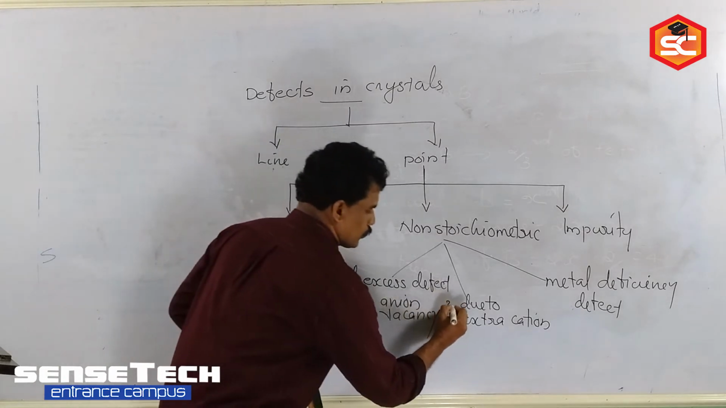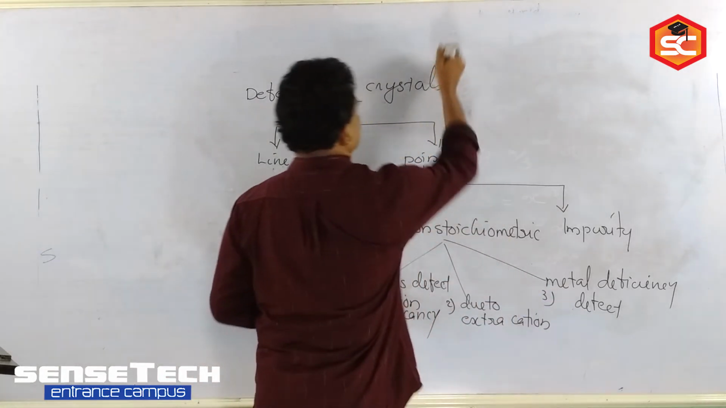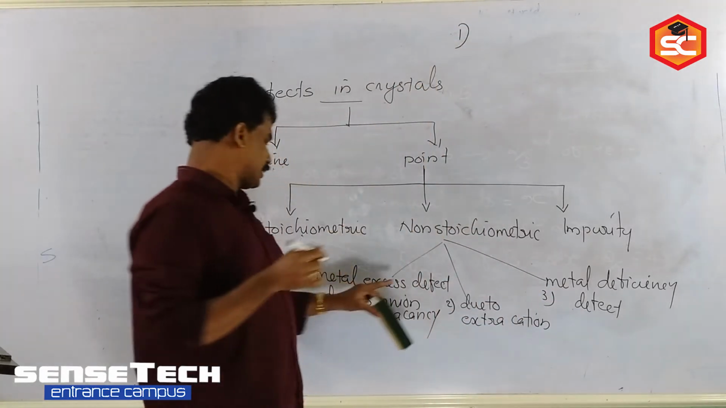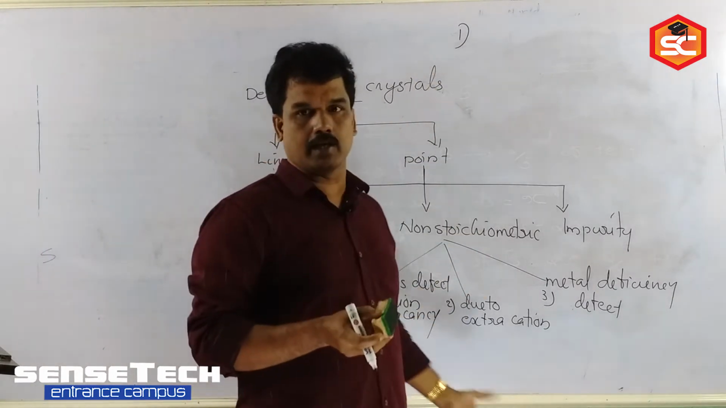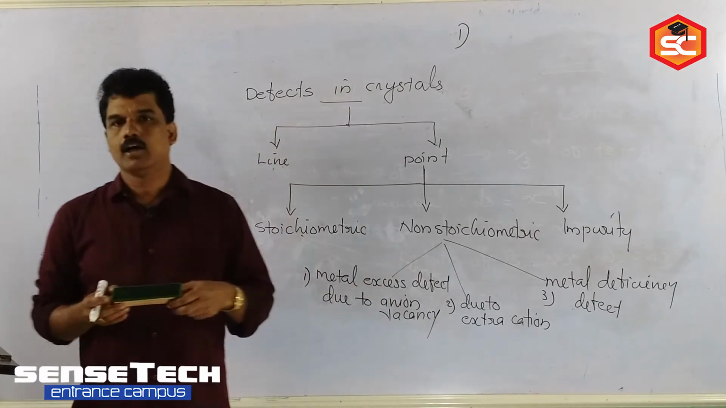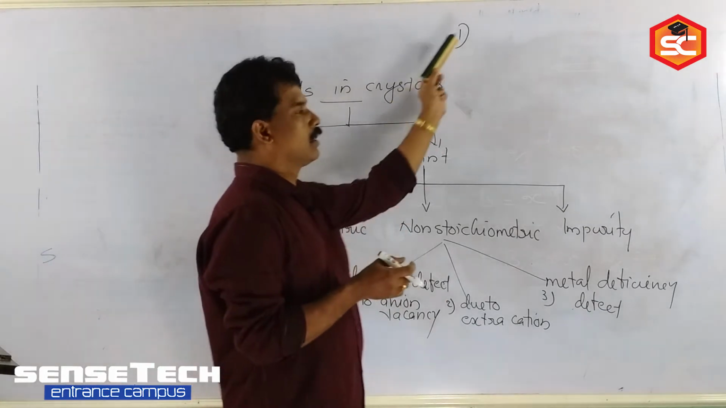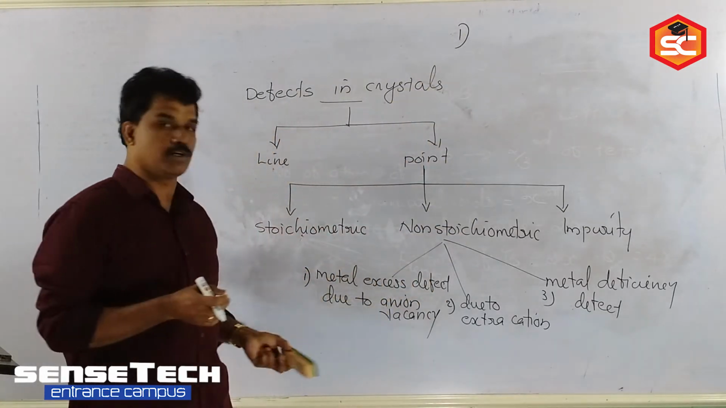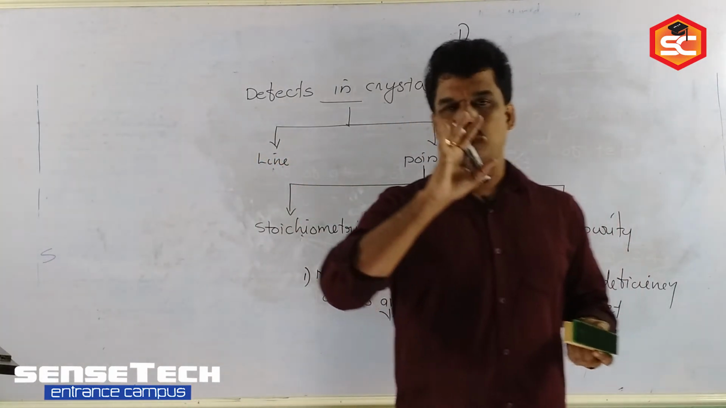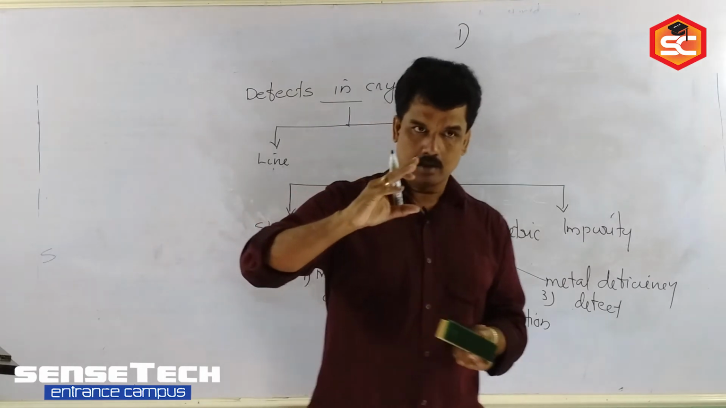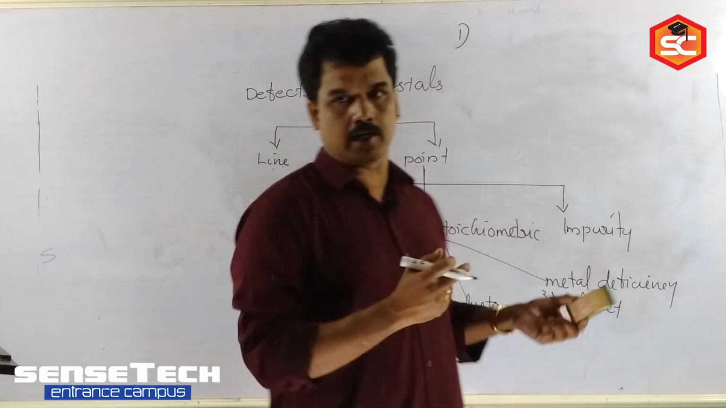Then the first one, when you consider metal excess defect due to anion vacancy, what type of crystals show the defect? Yes, alkali metal halides. Sodium chloride, potassium chloride, such chlorides will show metal excess defect due to anion vacancy. What do we have to do to get the defect? The alkali metal halide we have to heat with the corresponding vapors of the alkali metal.